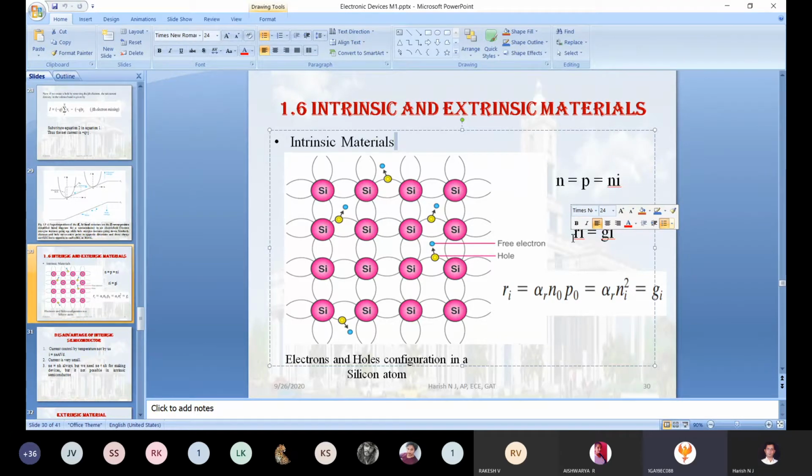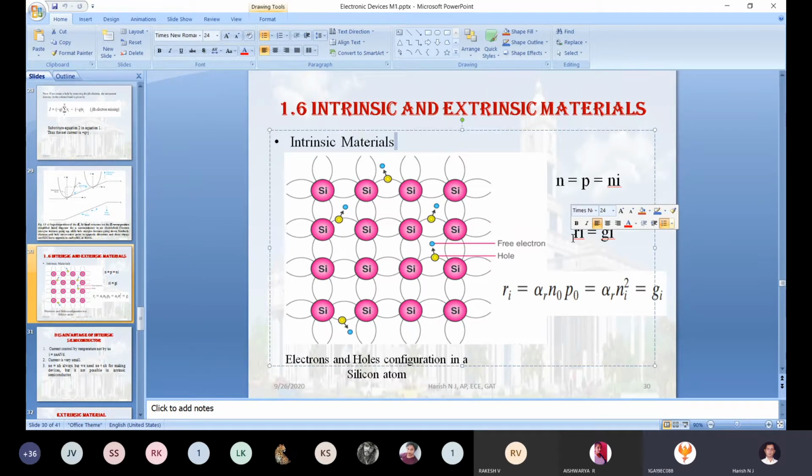Equilibrium, sir. Equilibrium, exactly, you are right. Will you elaborate that? At 25 degrees Celsius, the rate of production of EHP is equal to the rate of recombination of electron-hole pairs. No, it is not exactly at 25 degrees Celsius. It is at any temperature.